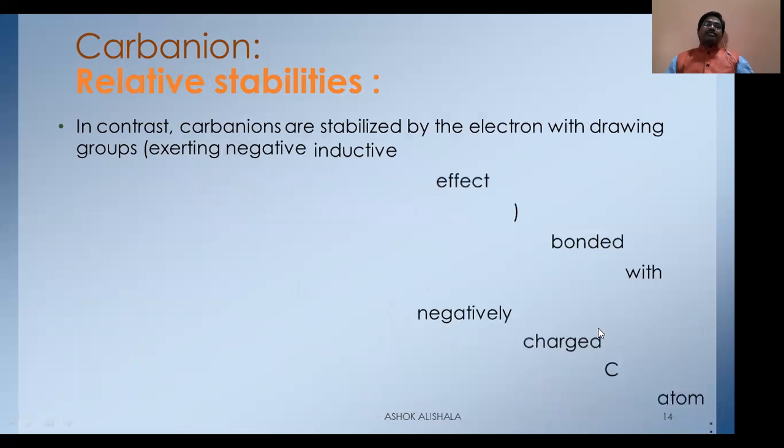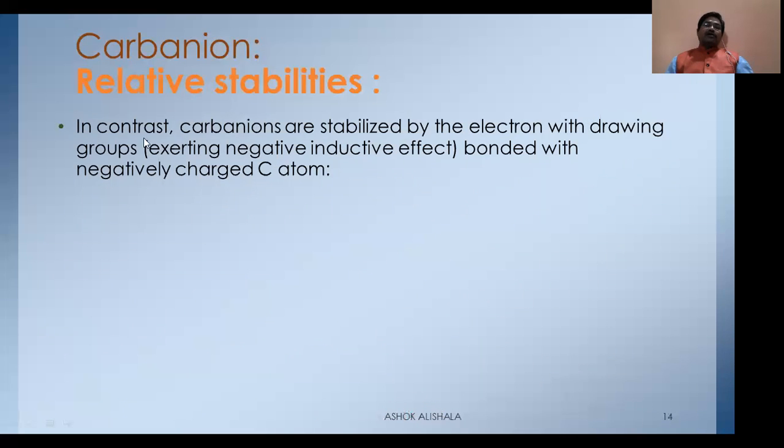If you see in the case of carbanions, they are stabilized by electron withdrawing groups, that is, they exert negative inductive effect. That means they share the burden of the negative charge from the carbanion carbon bonded with a positively charged atom. You see here there is a negative charge and this is a positive charge.